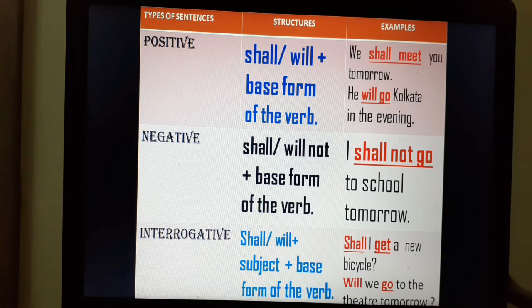In negative, it is shall or will not plus base form of the verb. I shall not go to school tomorrow. In interrogative, it is shall or will plus subject plus base form of the verb. Shall I get a new bicycle? Will we go to the theatre tomorrow? To form the interrogative, the positions of the subject and the auxiliary are interchanged.